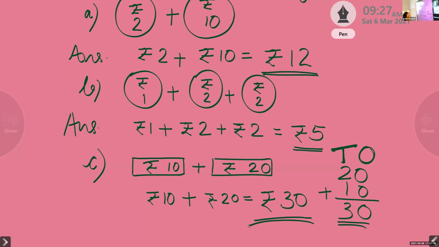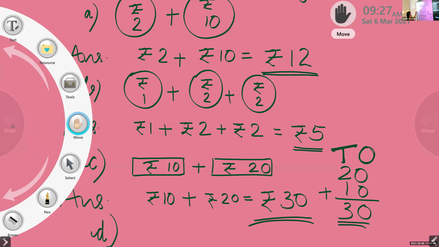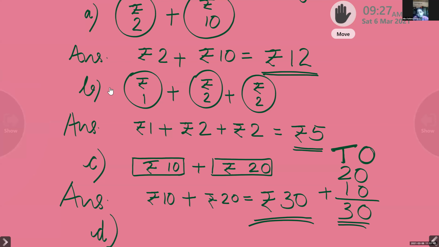Now all of you please write. Completed. Okay, Isabel. Rupees 10 plus rupees 20 give us the total amount of rupees 30. Rupees 10 plus rupees 20 is equal to rupees 30. Very good.